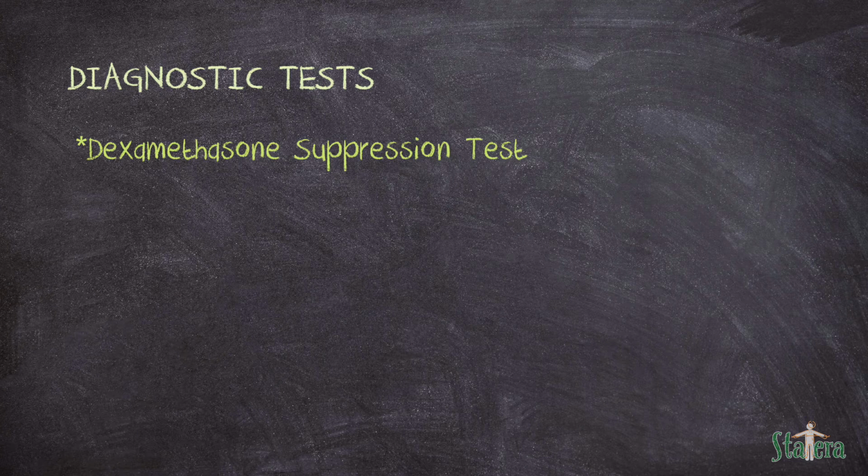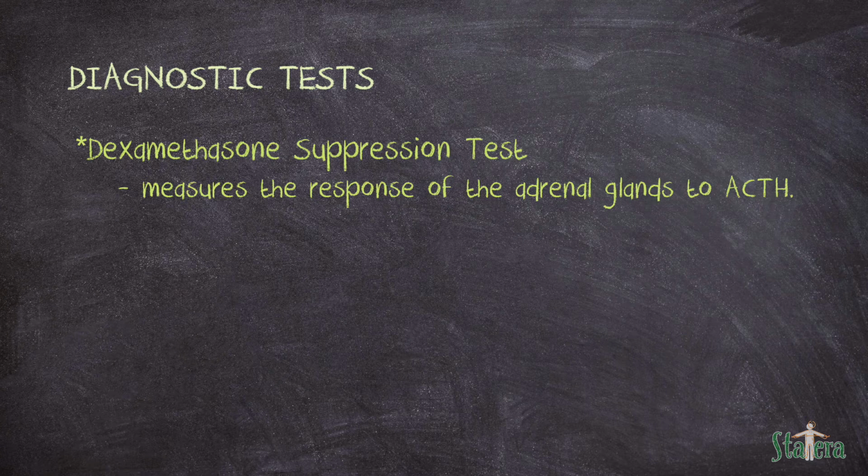Dexamethasone suppression test measures the response of the adrenal glands to ACTH by administering 1 mg of dexamethasone orally at 11 p.m., and a plasma cortisol level is obtained at 8 a.m. the next morning, and this usually confirms the diagnosis of Cushing's syndrome. Next is the stimulation test.